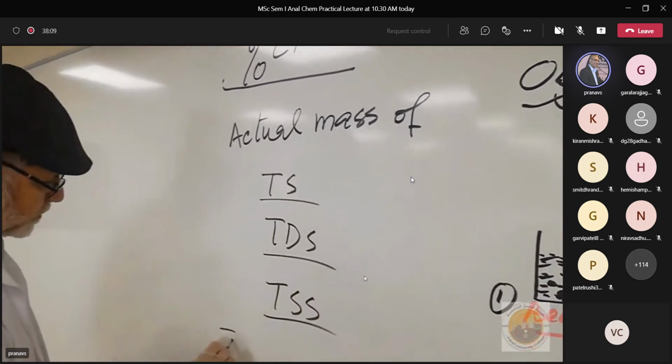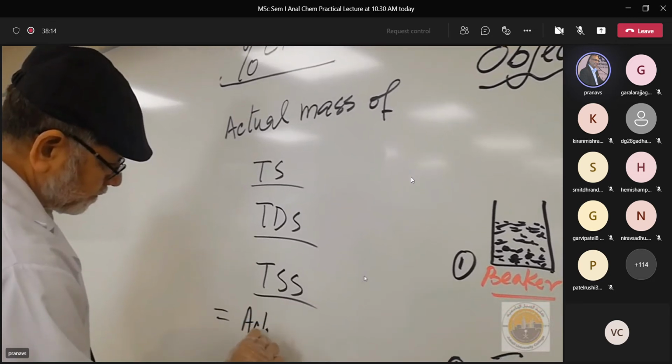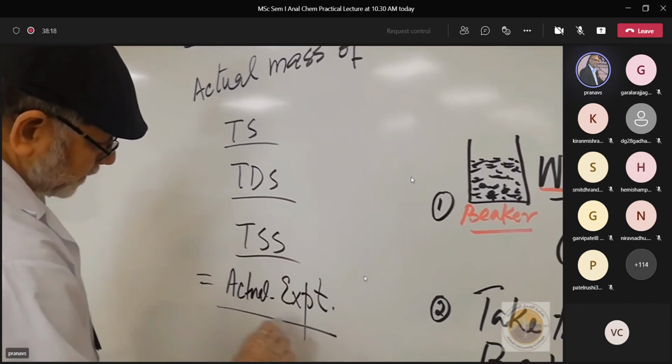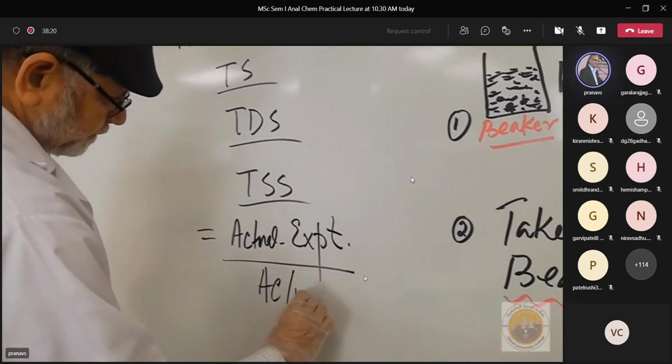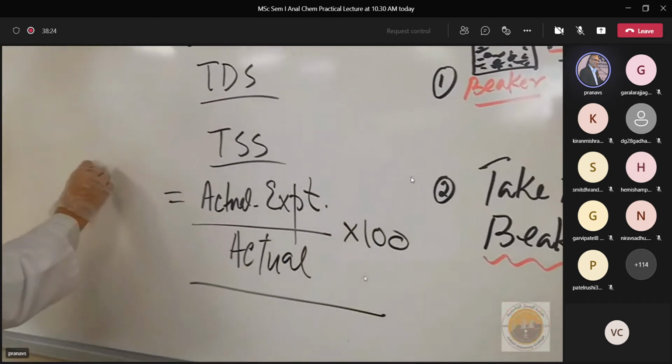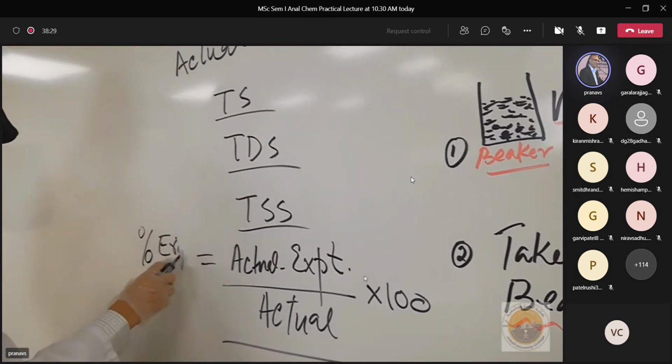So you can use these actual masses in the formula: actual minus experimental, divided by actual, multiplied by 100. So in this way, you will calculate the percentage error of all solids.